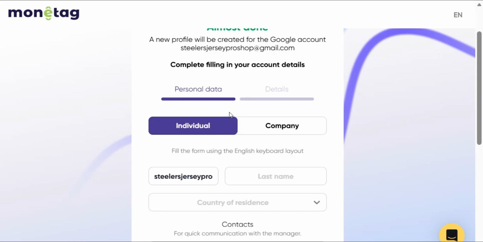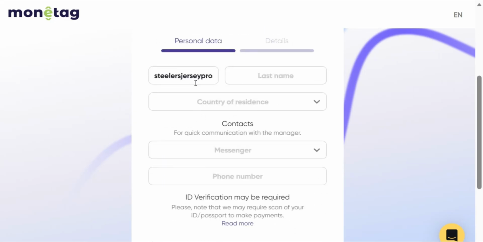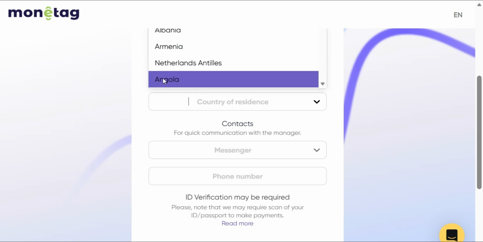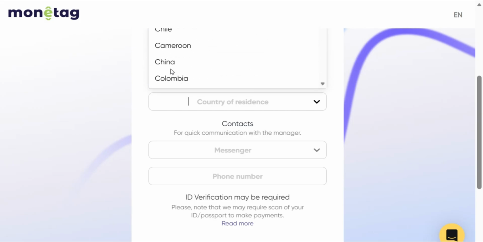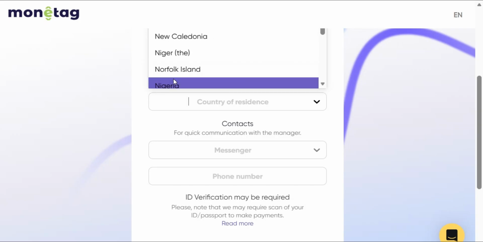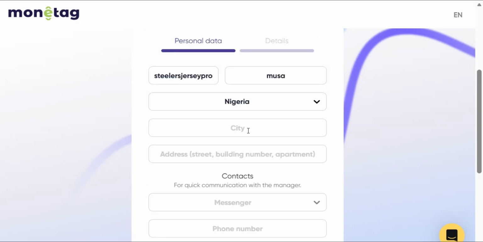For personal data, the next thing you are going to do is to put your name here and your last name here. After putting your last name, you select your country, whichever country you are in. So I'm from Nigeria, so I'm going to look for Nigeria. This is Nigeria here. I'm going to put Nigeria, and my city, let me put Abuja. That is my city, Abuja.